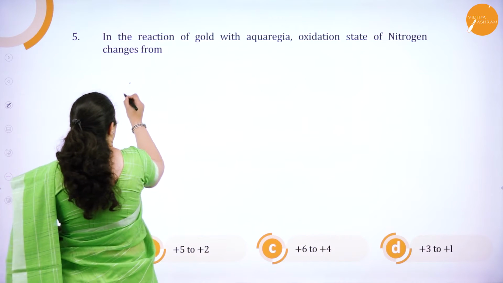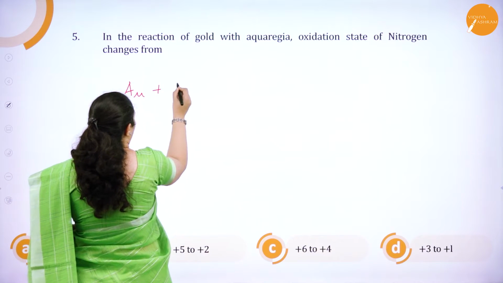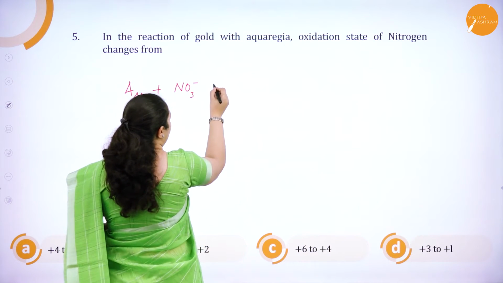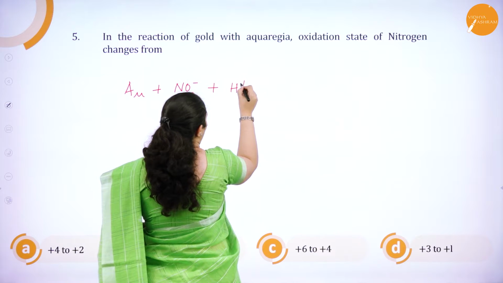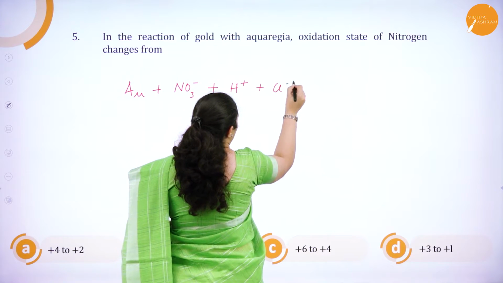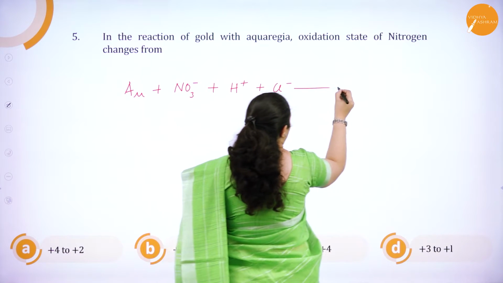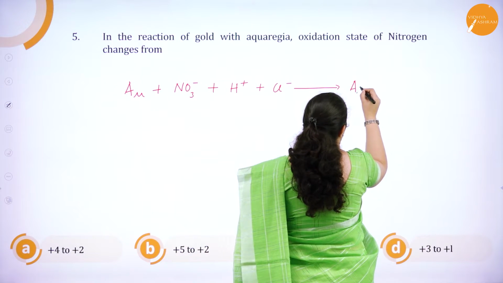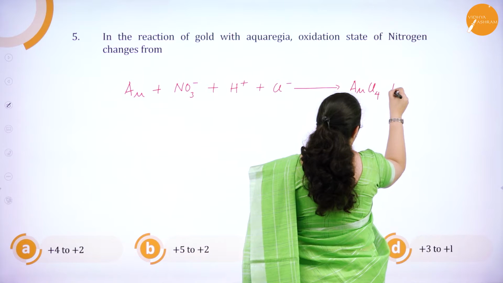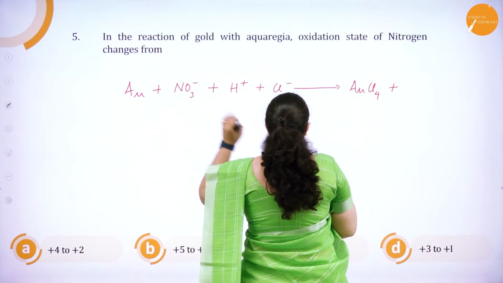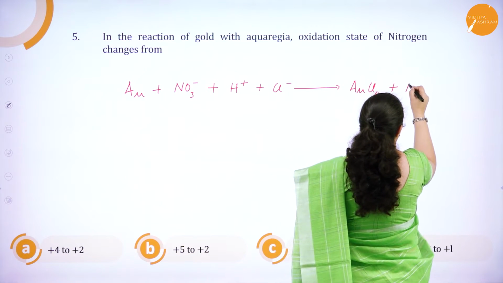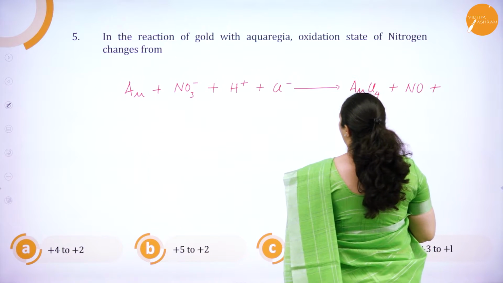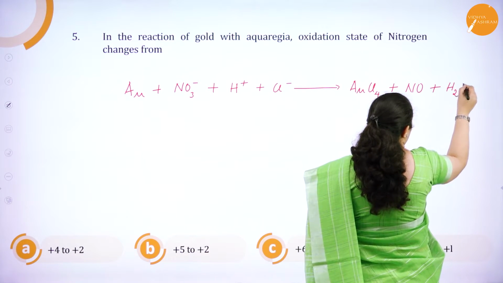Gold, and in the solution I have nitrate ion from nitric acid, H plus ion from both the acids, and Cl minus from HCl. Now, what is the reaction? Gold with chloride will form AuCl4 minus, and nitrate NO3 minus gets converted to NO, and then you get water.